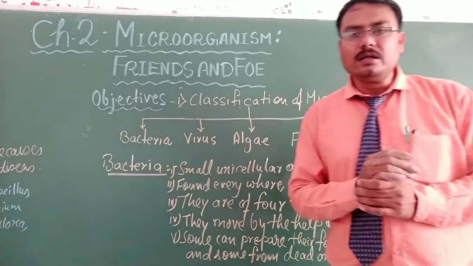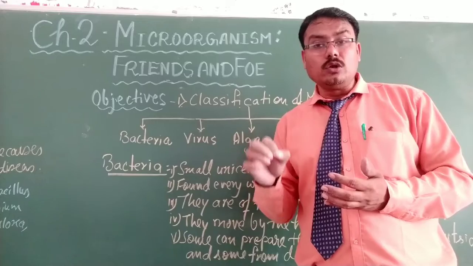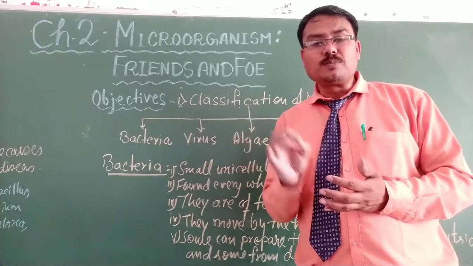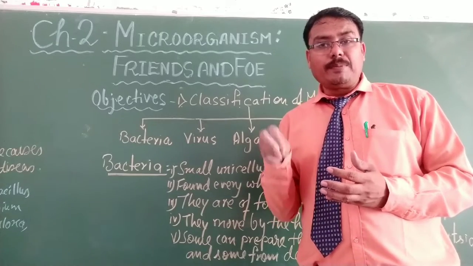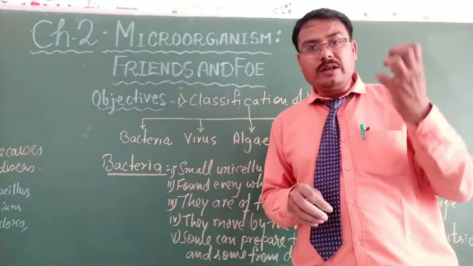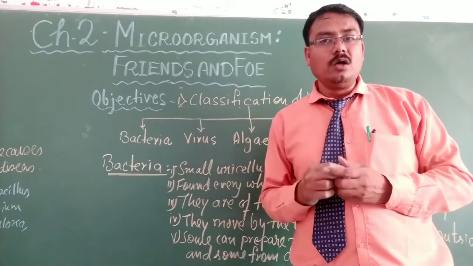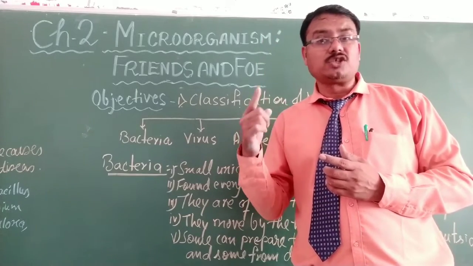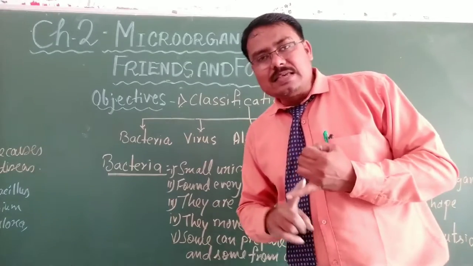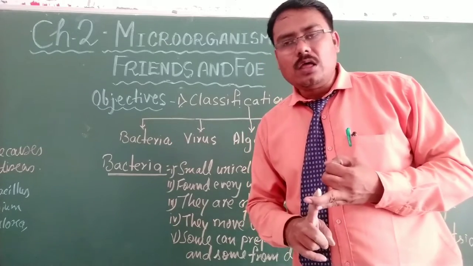Another is the Rhizobium bacteria, which is present in the root nodules of leguminous plants. Those bacteria help to trap nitrogen from the atmosphere, convert it into nitrate, and provide the nitrate to the plant for body growth as well as preparation of protein in them. So Lactobacillus and Rhizobium are the 2 good bacteria.